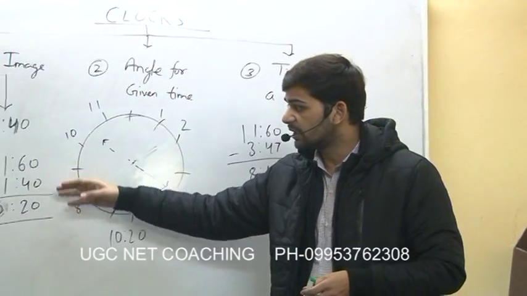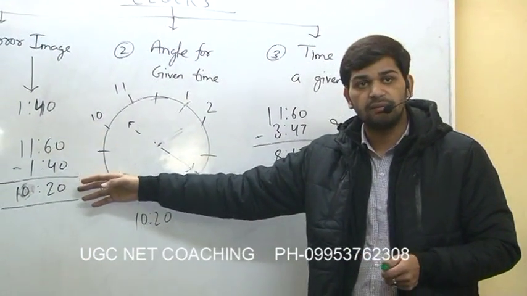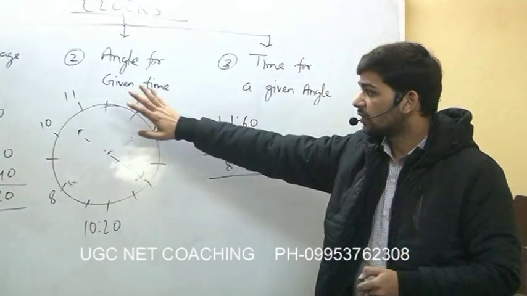So this is a simple concept for mirror image. How can we find out the time for mirror image? By simply subtracting it from 11:60. So this is the concept based on mirror image.